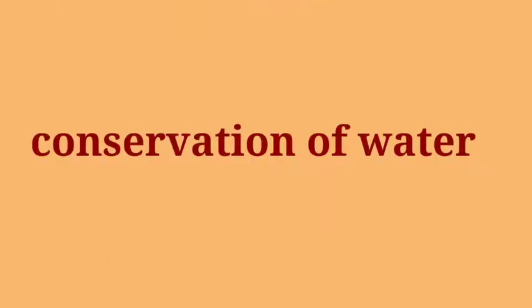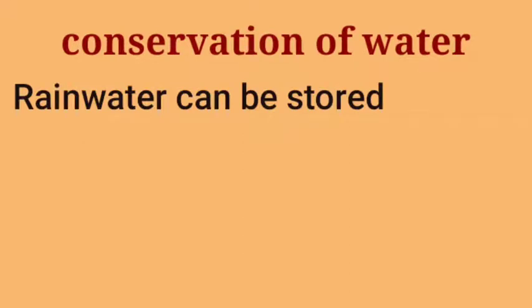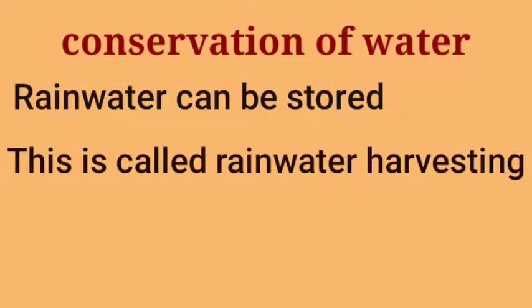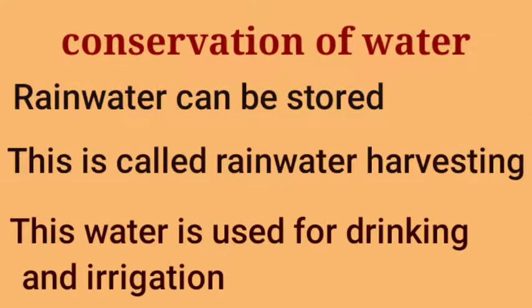Next is conservation of water. Water from rain can be stored for later use. This is called rainwater harvesting. This water is used for drinking and irrigation.